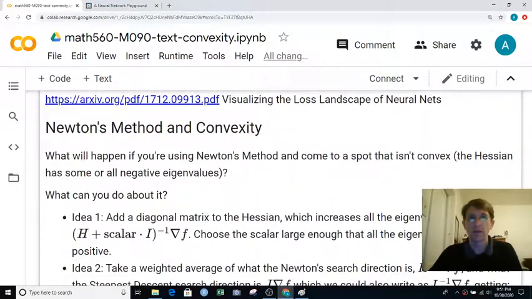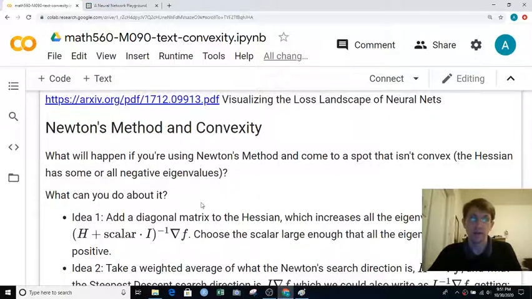Let's talk a little bit about Newton's method and convexity. Newton's method seemed great, right? It predicts where the optimum solution is for quadratics exactly, and for things that are near quadratic, then it predicts it pretty near, we think. But what if it's a quadratic that's not convex? Or what if you're far away from the optimum and you've got a little non-convexity or a big one? What can you do about it? Well, you could say negative eigenvalues are the trouble here. Maybe I can do something to the Hessian to make the eigenvalues not negative anymore.